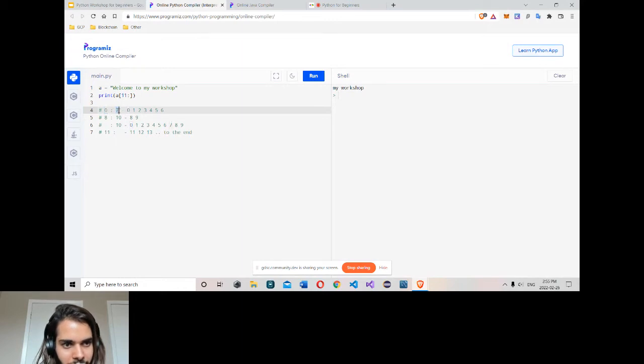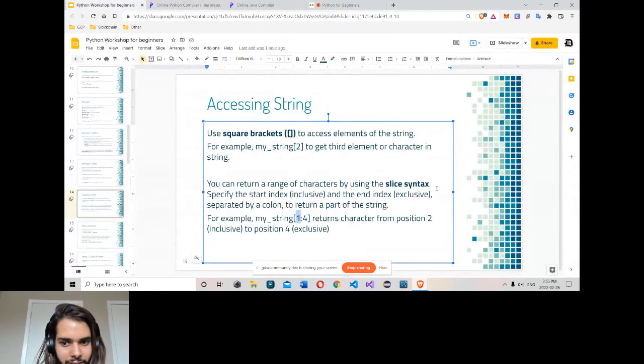It will never go to 7, it will go to less than that. So included, excluded. If you write nothing here, it will start from the first index. If you write nothing for the last element, it will go to the end. So that's the slice syntax in a string.